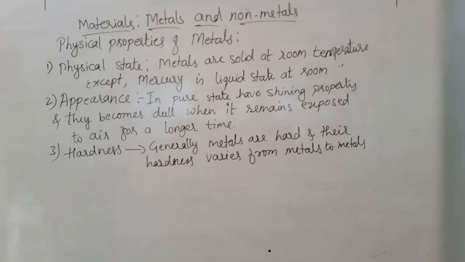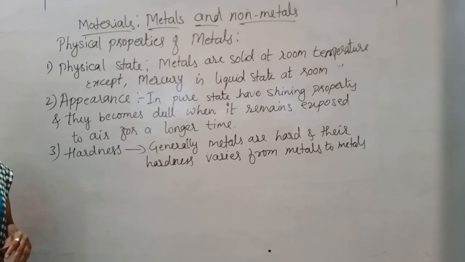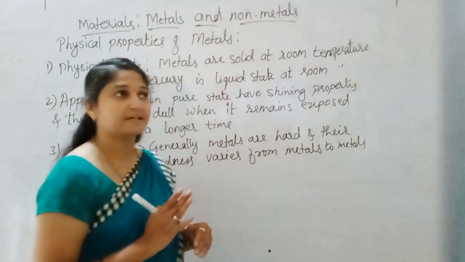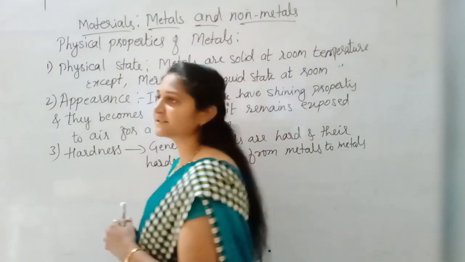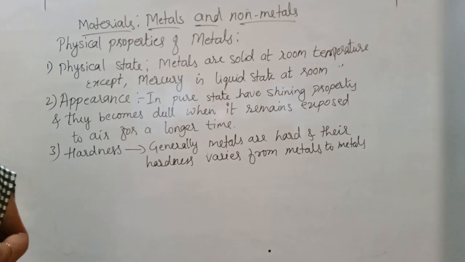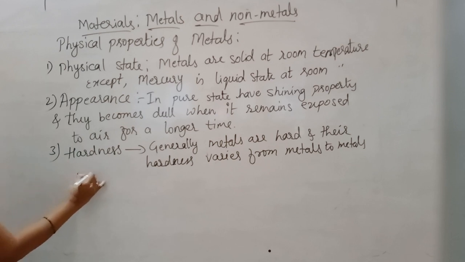Some metals are not this hard, they are very soft. They can even be cut with our kitchen knife. Such elements are exceptions in the metals group. Do you know which metals are soft?